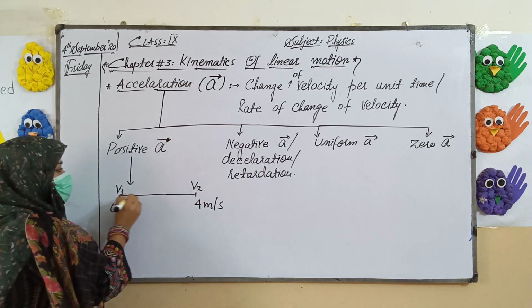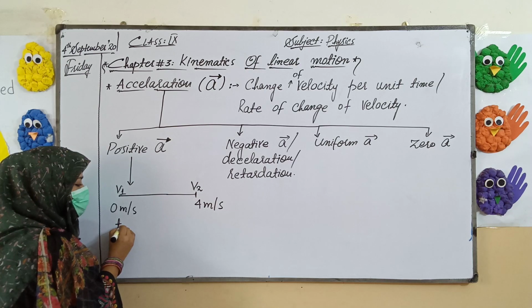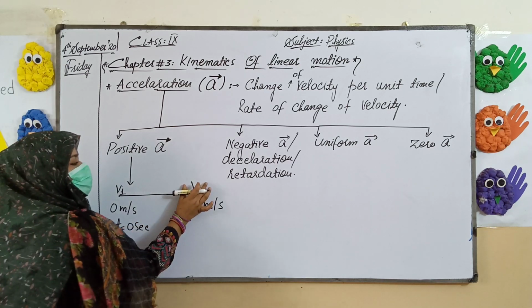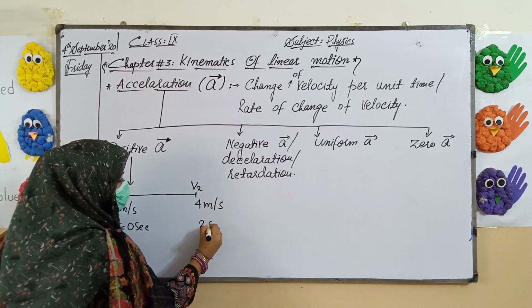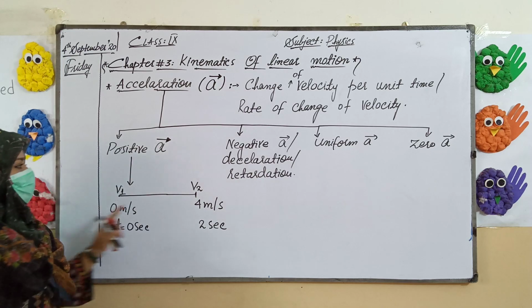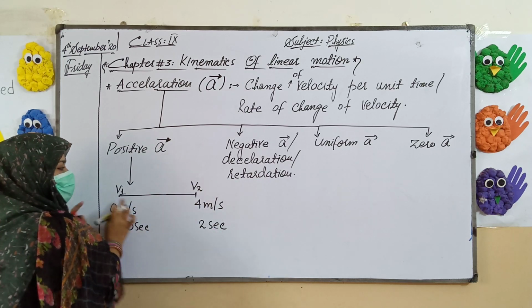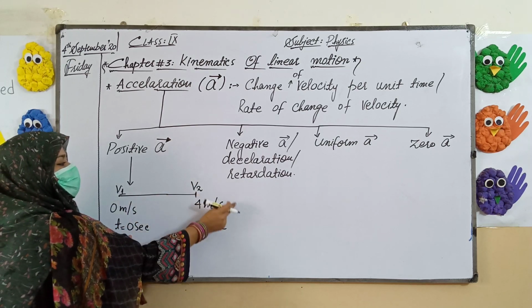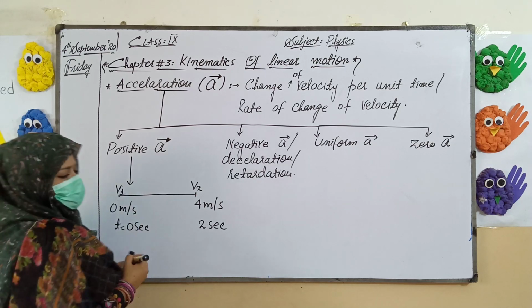The time when there was 0 meter per second, the time was also 0 second. Similarly, when we noted the final velocity, the time was 2 second. Now according to the formula,